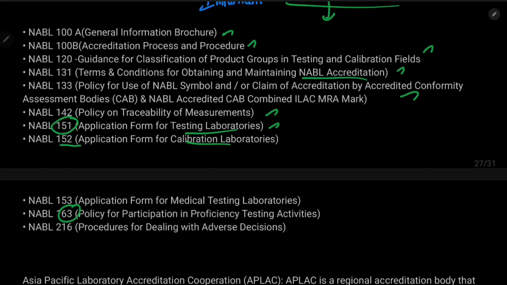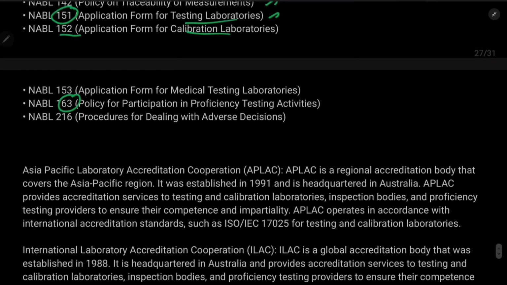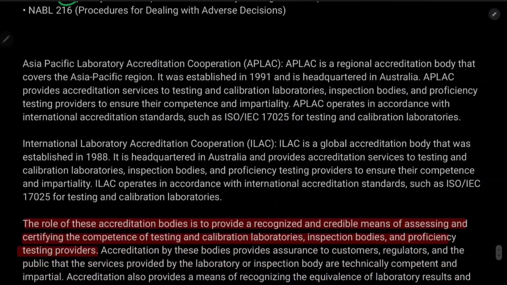Okay, now you have studied about NABL. Now let's come back to APLAC. APLAC is a regional accreditation body established in 1991 in the Asia Pacific region. The headquarters is in Australia. APLAC provides accreditation services to testing and calibration laboratories. APLAC operates in accordance with international accreditation standards, and it also follows ISO 17025.